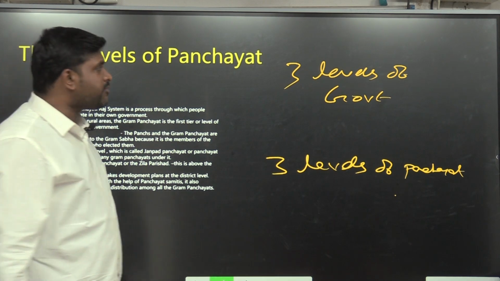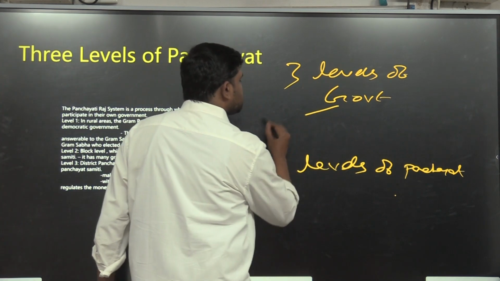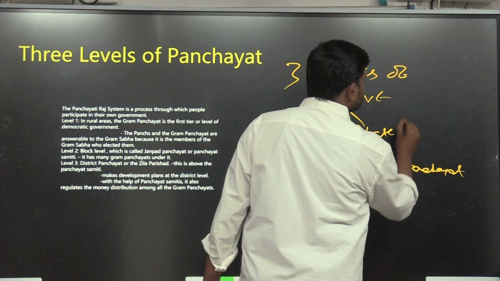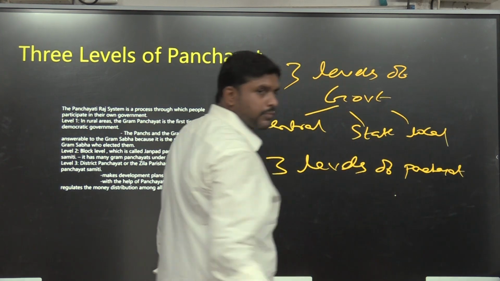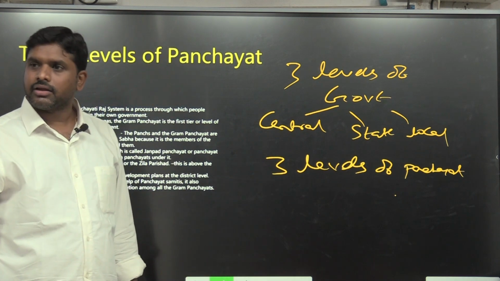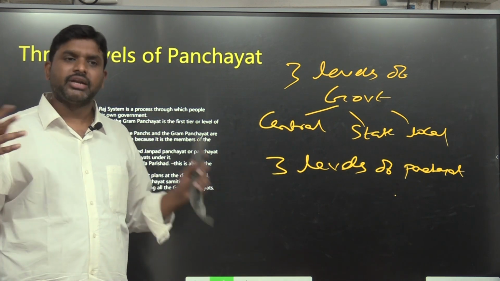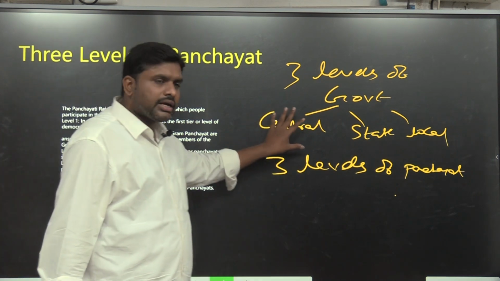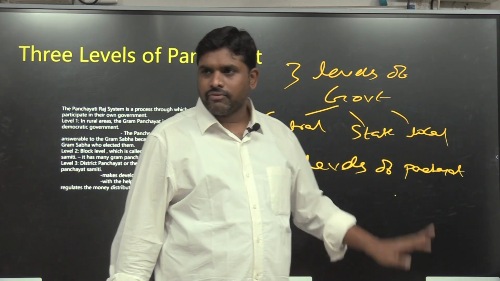What are the 3 levels of government? There is central, there is state, there is local. So 3 levels of governments are there in India or any country, but from India's point of view only: central, state and local government.